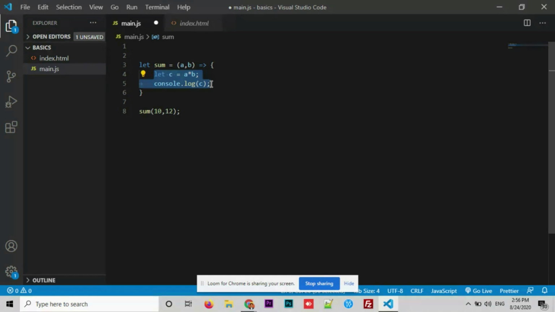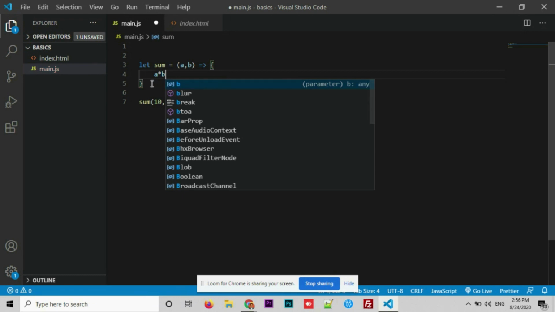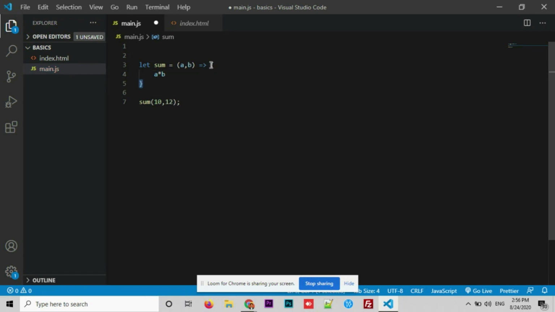This can actually perform the same thing, that is a multiplied by b, and here we can even remove the parentheses as well, just because we have only one expression inside the function. We don't even need this parenthesis. Right, this is what an arrow function is.